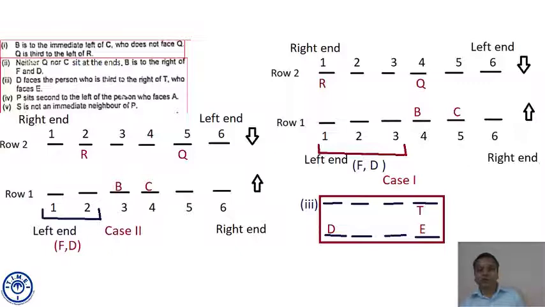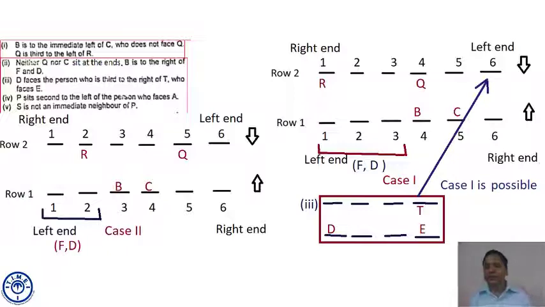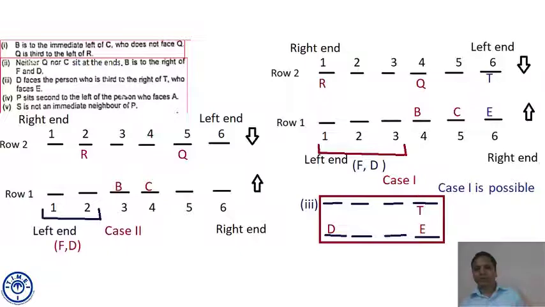Now if you see, this box can be fitted in case 1 very easily. T and E come at position 6. Then its third to the right is position number 3, which is vacant, in front of which D will come, which is also vacant. So case 1 is possible as we can fix this box. So the position of D can come at position number 3. Case 2 is not possible as the box cannot be inserted.